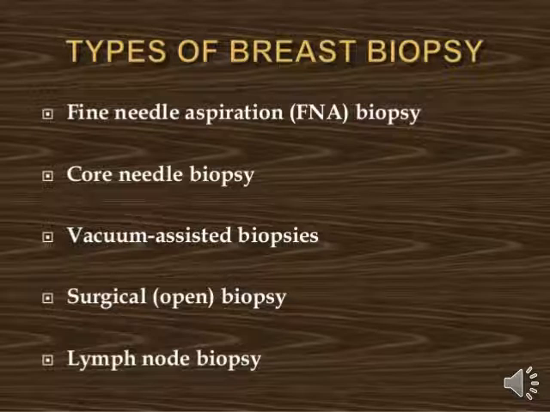Okay, then lymph node biopsy means we take a sample from the area of the lymph node. So this kind of biopsy comes under lymph node biopsy. And why is it necessary? Because we all know, we already studied the stages of breast cancer. The fourth stage of breast cancer has a chance of spreading to the surrounding lymphatic system, so that's why lymph node biopsy is also necessary during breast biopsy. Okay, so these kinds of biopsies come under the types of breast biopsy.